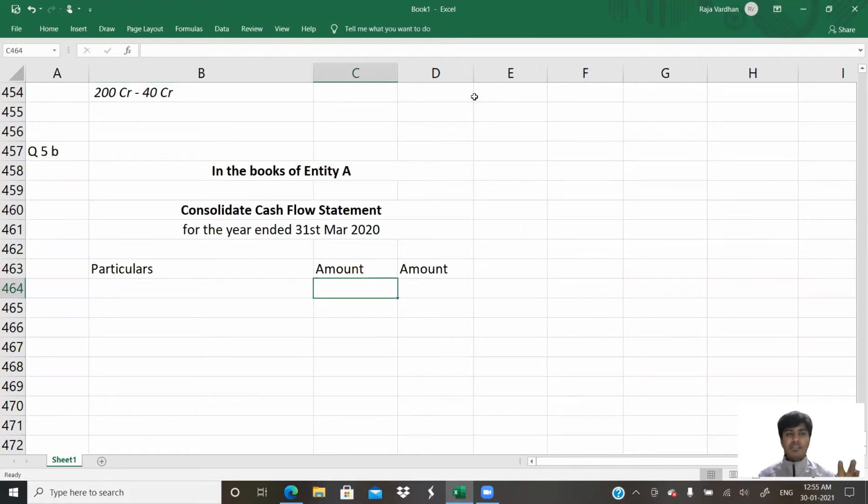However, with respect to interest and dividend, there is a lot of discussion. Interest can sometimes become an operating activity if the organization is of a financing nature. It can become a financing activity when it is paid. When it is received, it can become investing or it can become operating. So a lot of such circumstances. However, this is not so much in depth. This is a question in relation with Ind AS 110 and Ind AS 7. So let us do this.